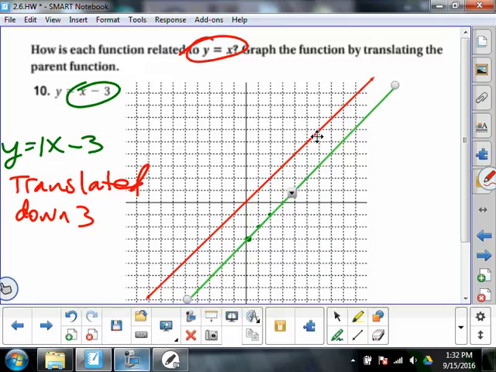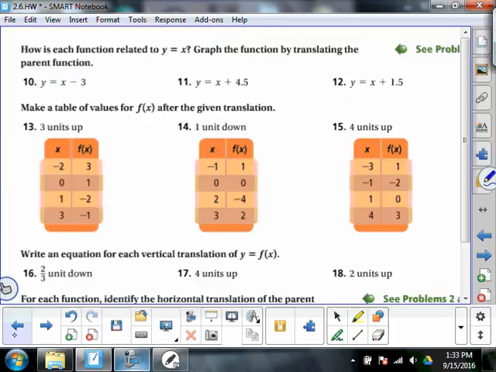Or if we put this in parentheses like that, at the same time it's translated, isn't it right 3 also? So we could say down 3, we could say right 3, both of them are right. Okay. Well, that takes care of number 10, down 3 or right 3.